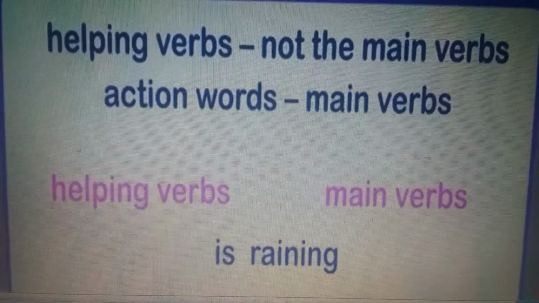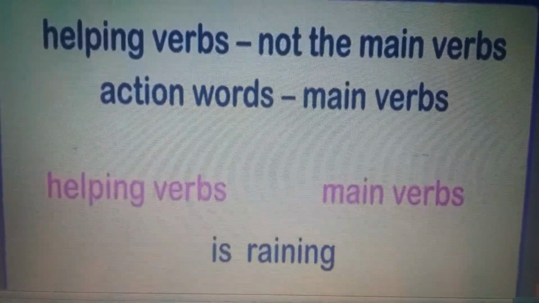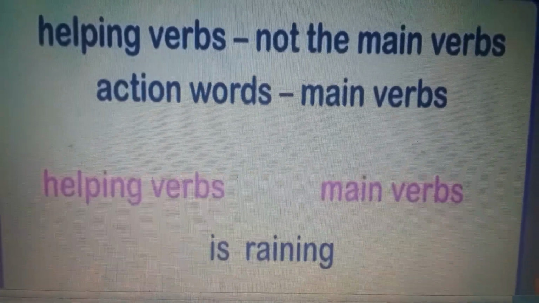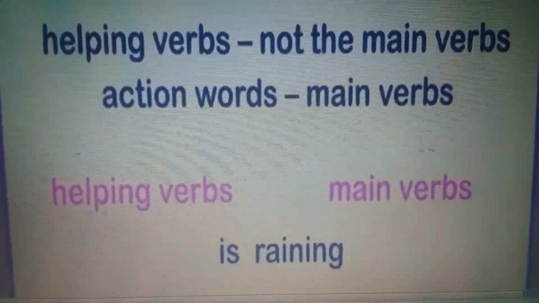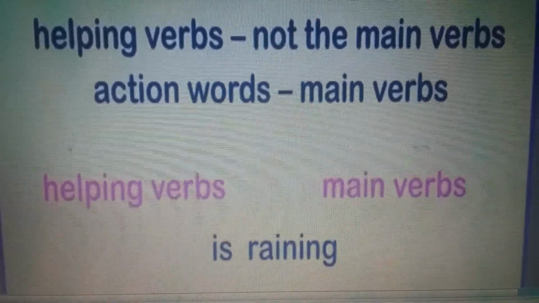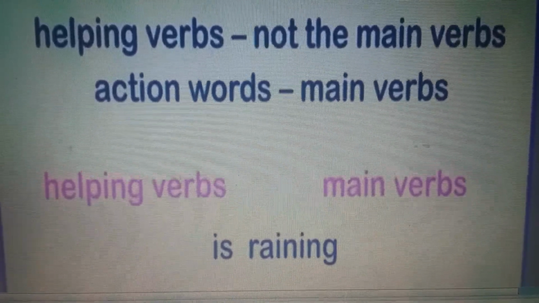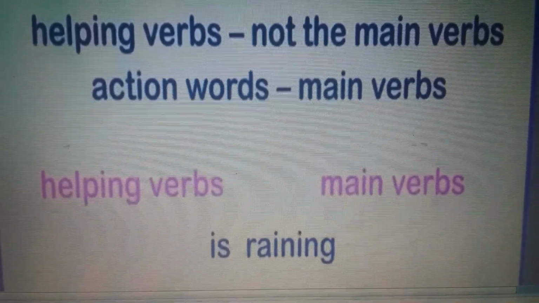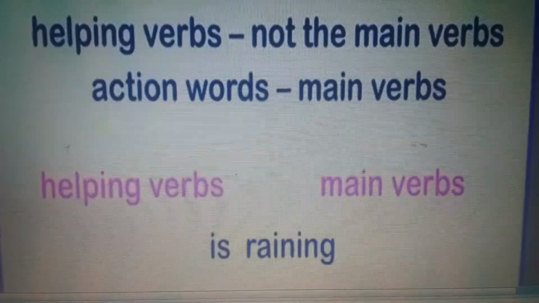Now you will be getting confused about definition. What are helping verbs? Remember, they are not main verbs. They are not action words. Action words are the main verbs. And these verbs are used with main verbs to help them.